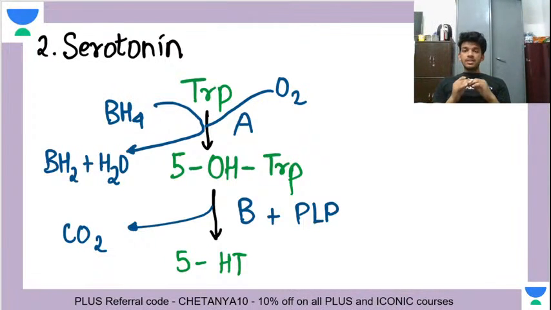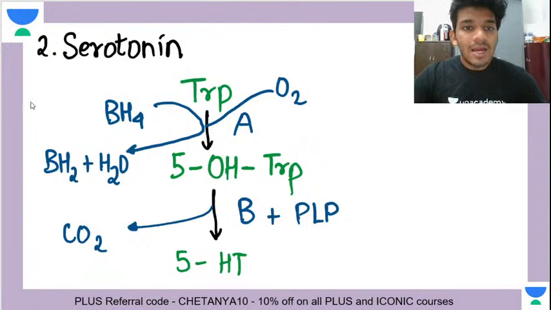The synthesis of serotonin starts from tryptophan, right? What is tryptophan? Tryptophan is an aromatic amino acid. So you start from tryptophan and there are two steps in the formation. Always remember, whenever you have to synthesize this, there are two steps. The first is hydroxylation, the second is decarboxylation. So whenever you are doing this, remember we will first do hydroxylation and then decarboxylation.